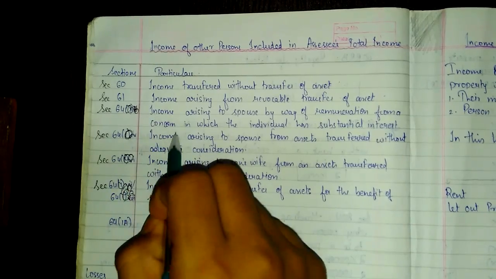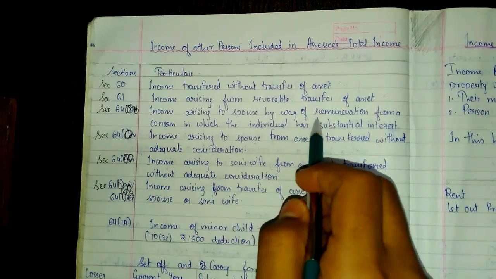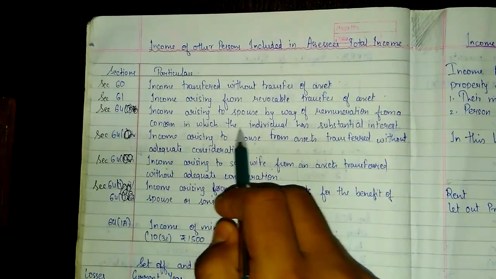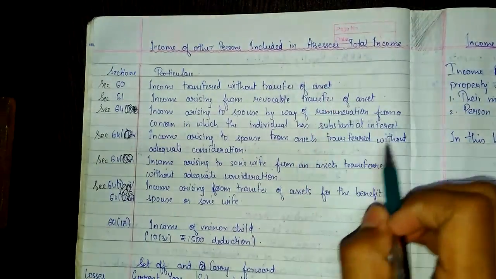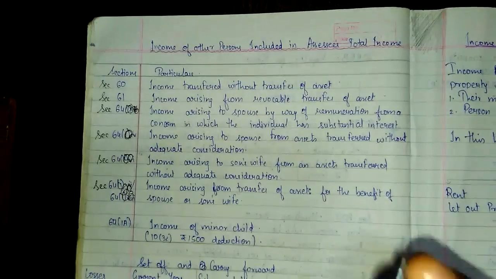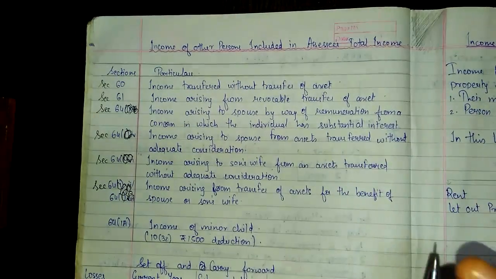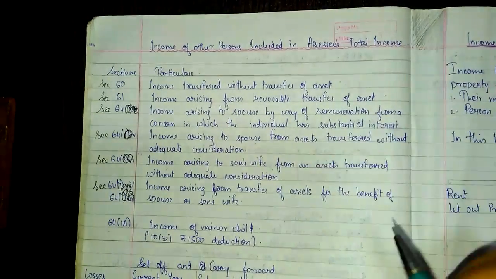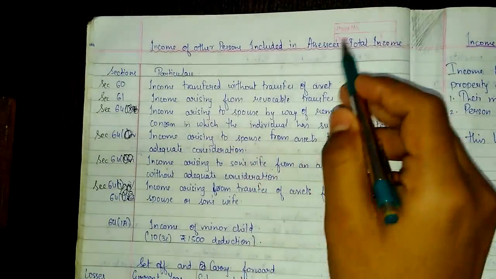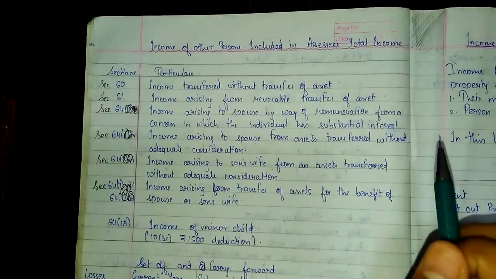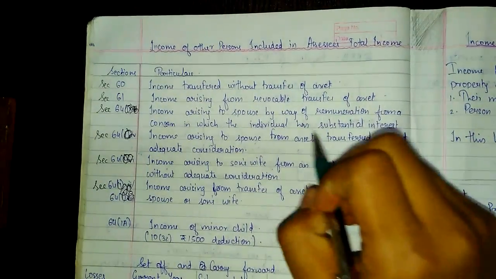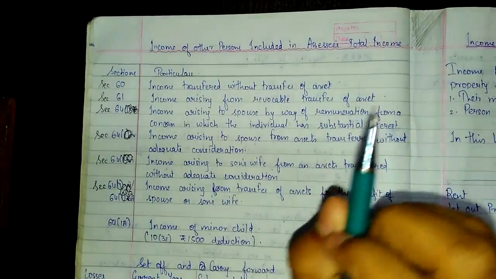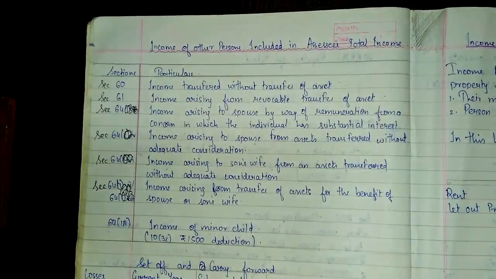Now let's see the third one, income arising to the spouse by way of remuneration from the concern in which the individual has substantial interest. So see, SSC has a substantial interest in a particular concern, and SSC's wife is also working in that concern, and remuneration is paid to her just because SSC has substantial interest in that concern.